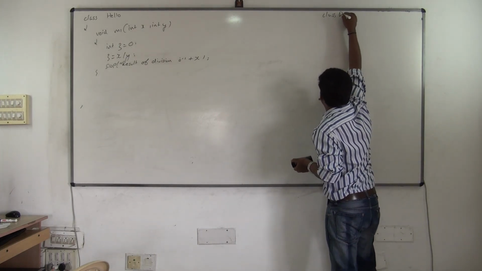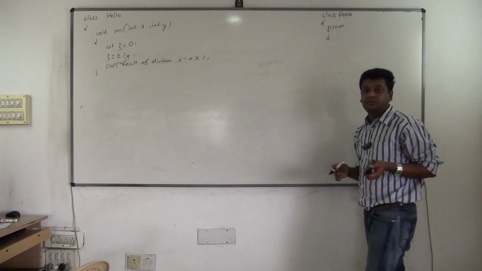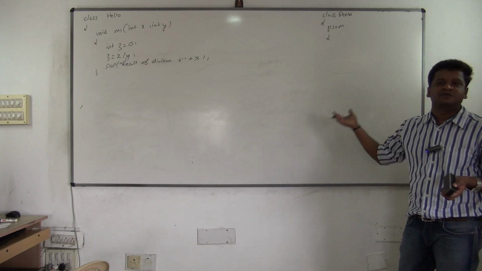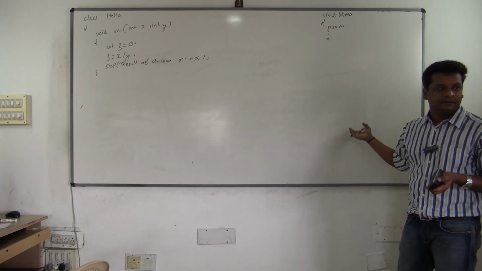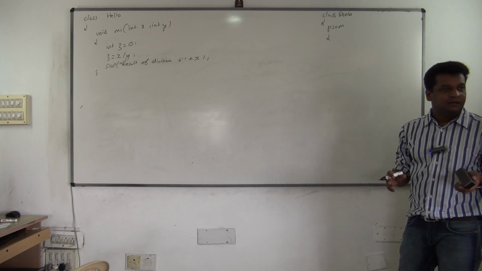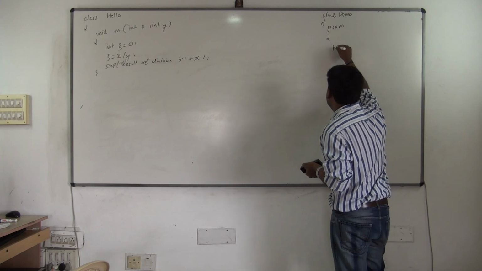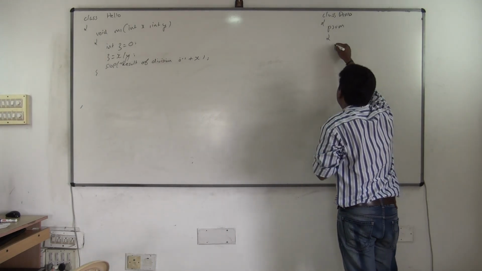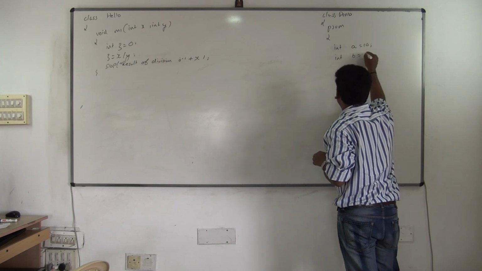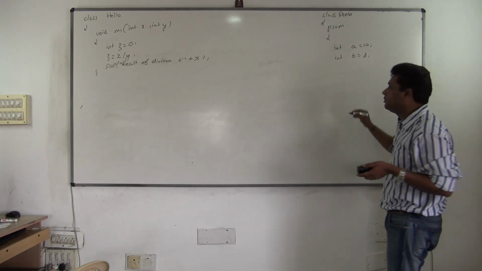And now, once you finish writing the class, next what will you do? You will use it. More than that you will not do anything. Because if you start writing the division logic in the class main, you can't reuse it. So that's why we do it like this. Carefully observe. We will get the values: int a = 10, int b = 2. You will get these values dynamically, don't worry. Once you get this, now I want to divide.